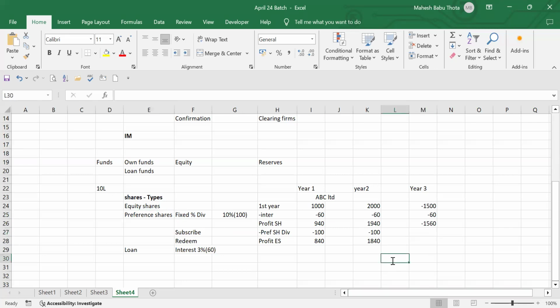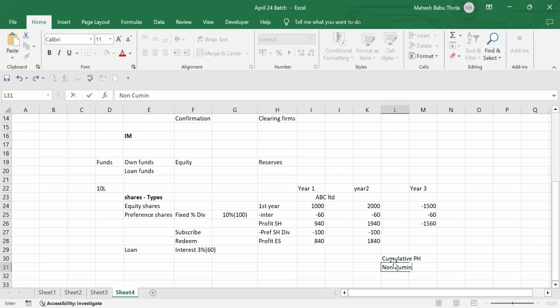Again, here the point is that in preference shareholders also we have two types. One is redeemable preference shares, non-redeemable preference shares. Sorry, participative, non-participative, not redeemable. Non-redeemable means they'll convert it into debentures or equities. Okay. Cumulative, yes, cumulative and non-cumulative is the correct word. Cumulative preference shareholders and non-cumulative.